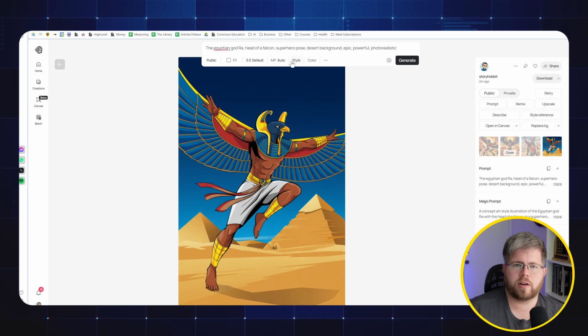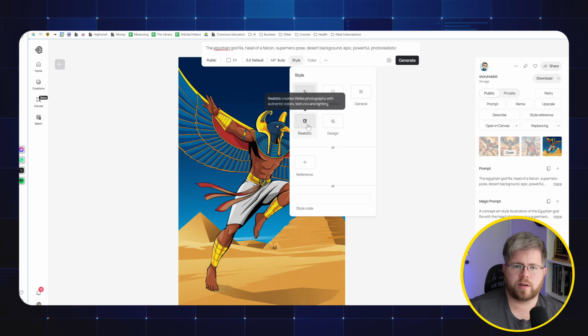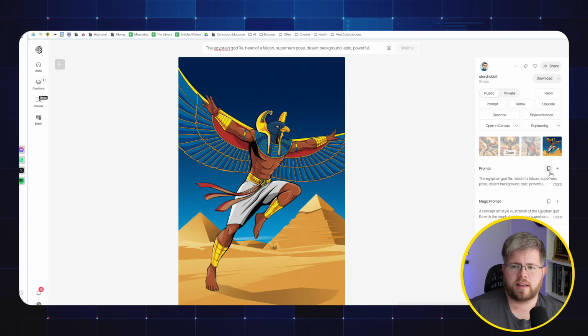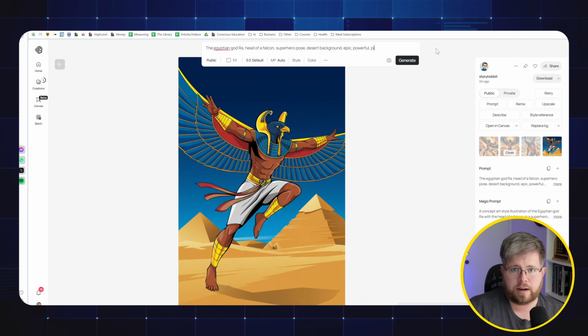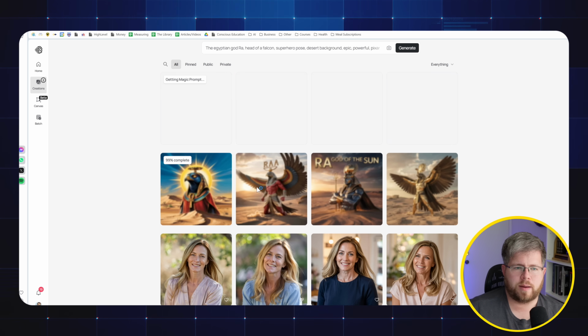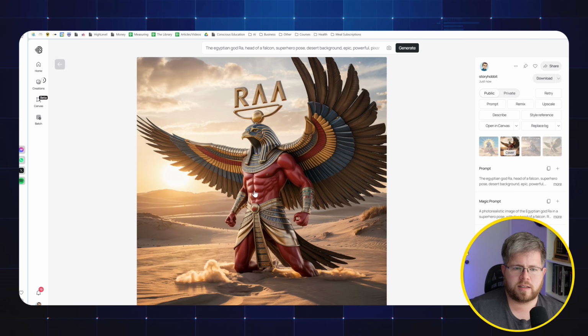Let's try that. We can also change the style here to realistic, but I'm just going to try it with just the prompt and see how that does. And then let's try it one more time and instead say, I don't know, Pixar style, something like that, just to see what we get from different types. Okay, so for photorealistic, it gave us these things.